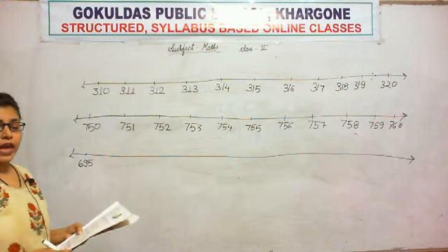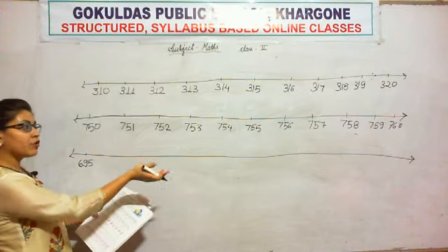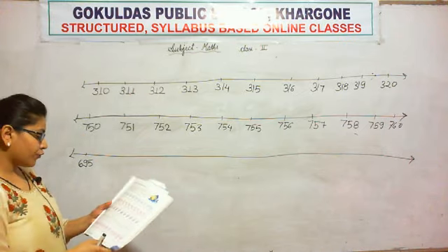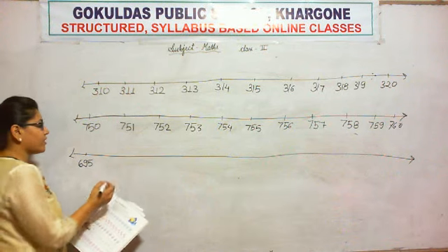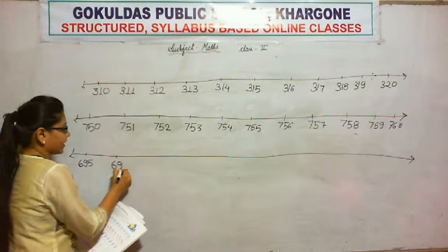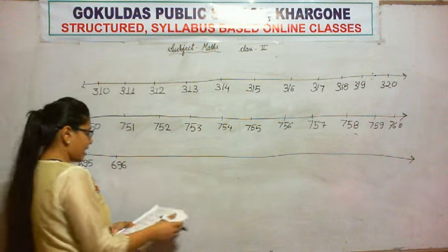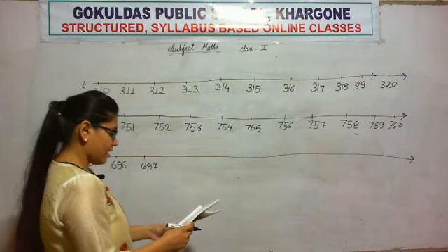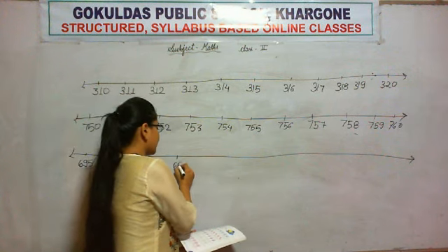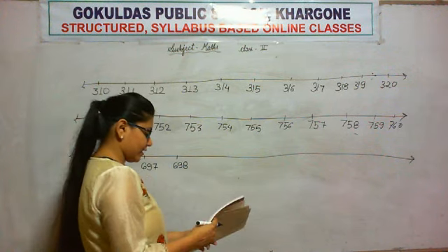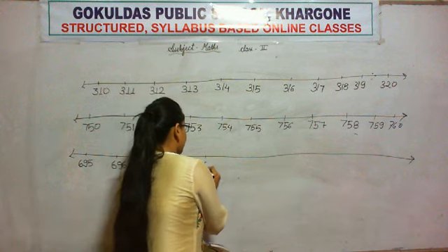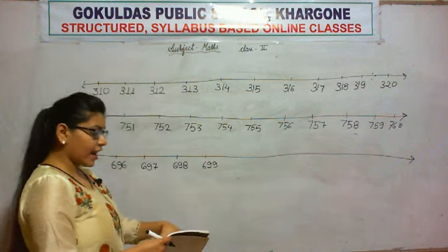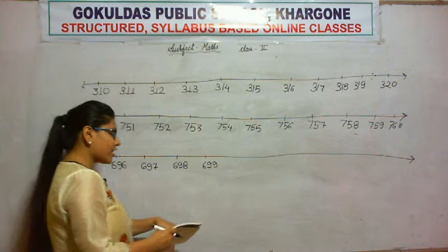So again we have to do the same process, add 1 and count forward and fill this number line. So what comes after 695 is 696, then 697, then 698, then 699. What comes after 699 is 700,